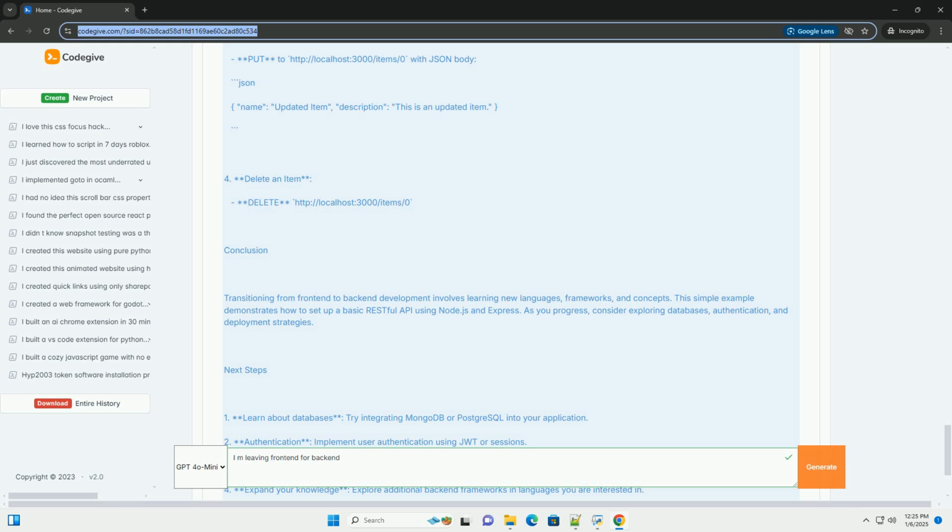A simple backend example with Node.js and Express. Let's create a simple RESTful API using Node.js and Express. This example will demonstrate how to set up a basic backend that can handle CRUD (create, read, update, delete) operations. Step 1. Set up your environment. 1. Install Node.js. If you haven't installed Node.js, download it from nodejs.org,